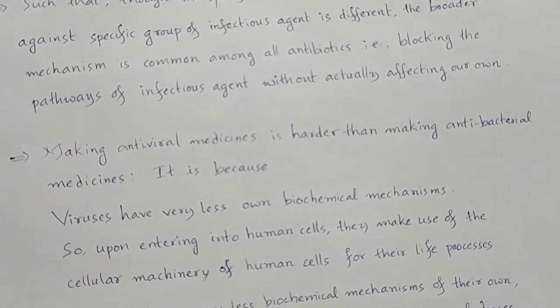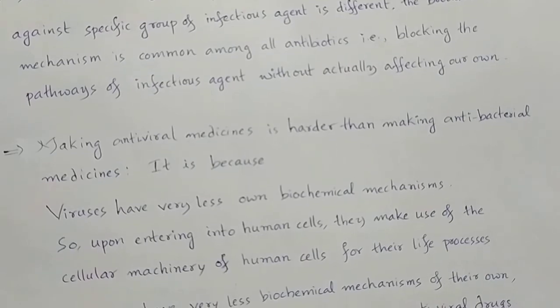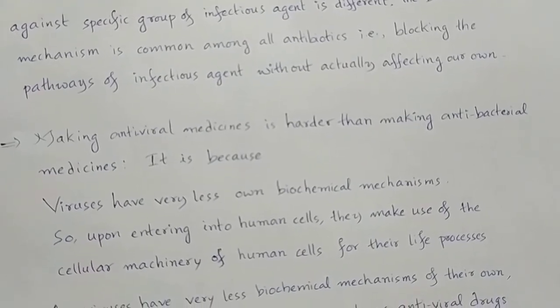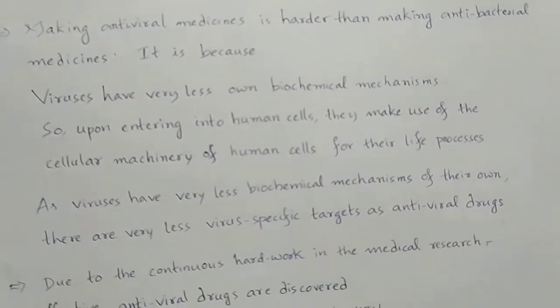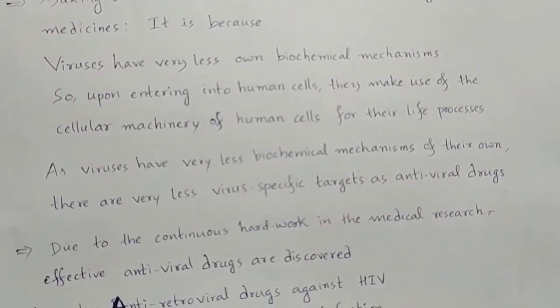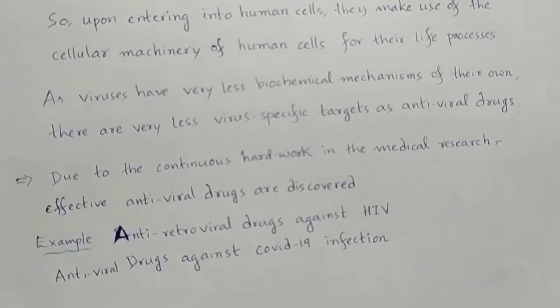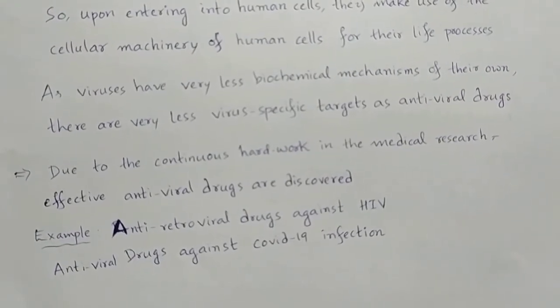So upon entering into human body cells also, the viruses make use of the cellular machinery of human cells for their life processes. So as viruses have very few biochemical mechanisms of their own,